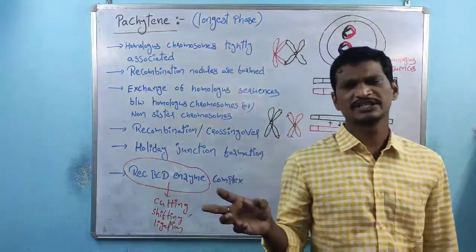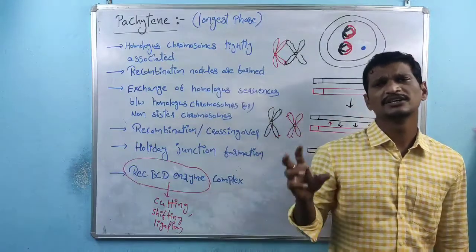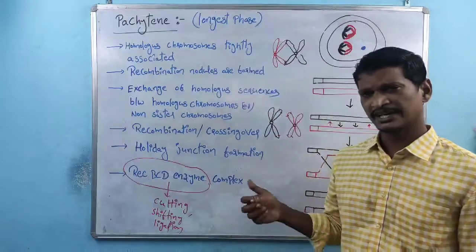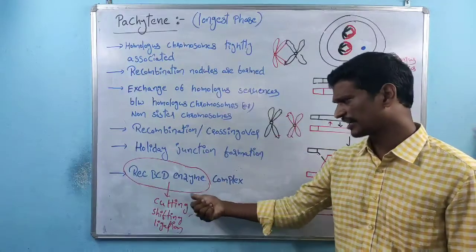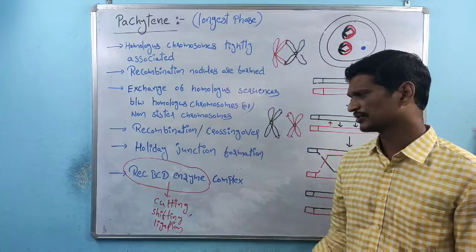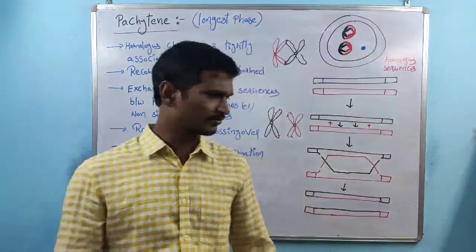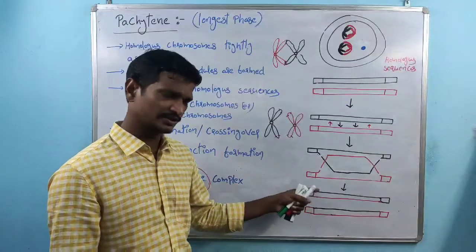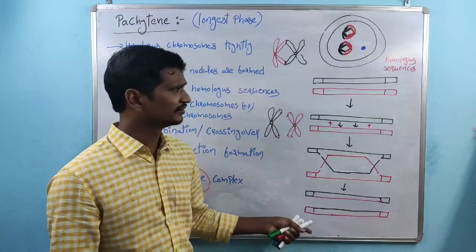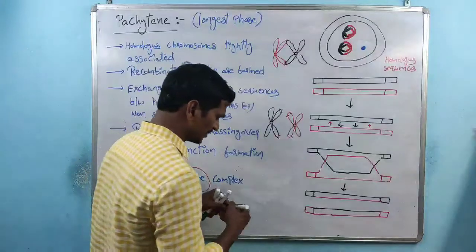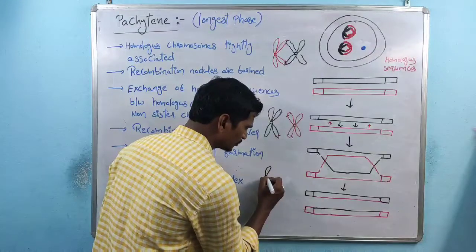The RecBCD is involved in three functions. After the completion of the shifting, cutting, and ligation, completely, the tips of the chromosomes look like this. This is the black color chromosome.